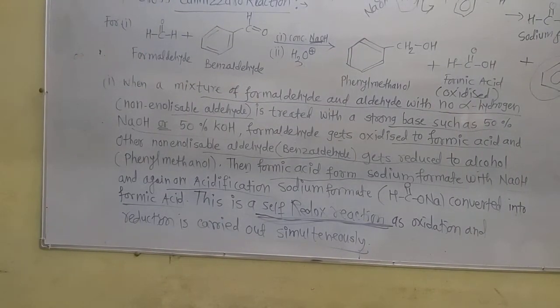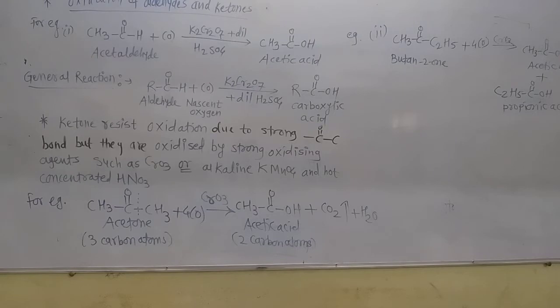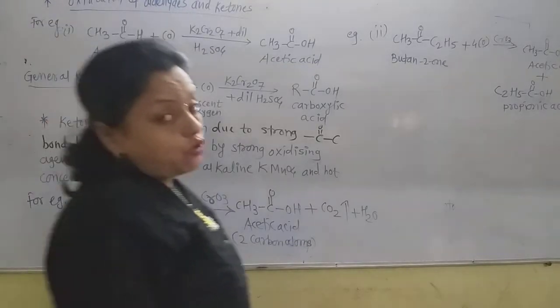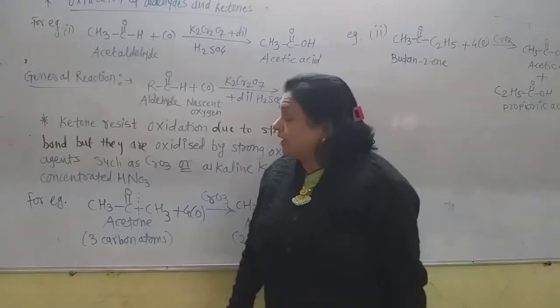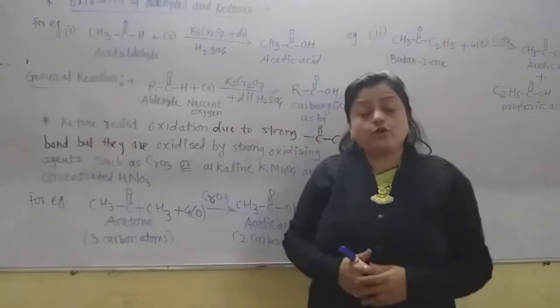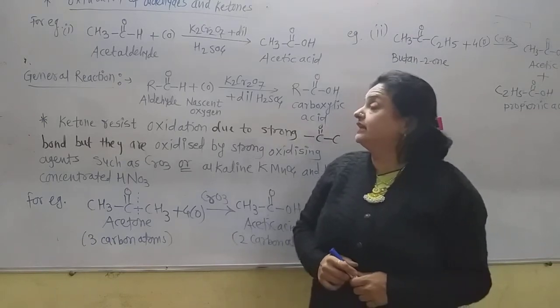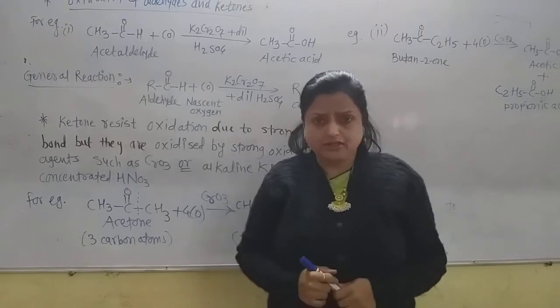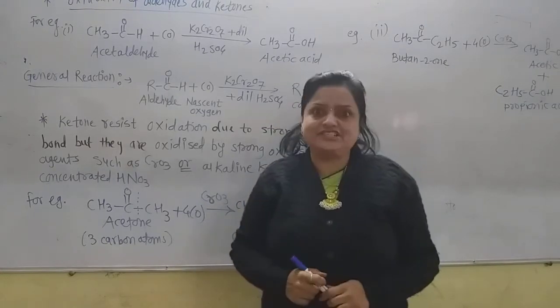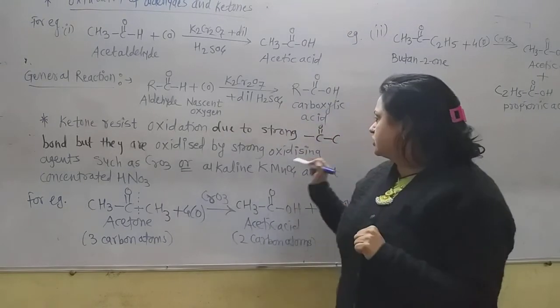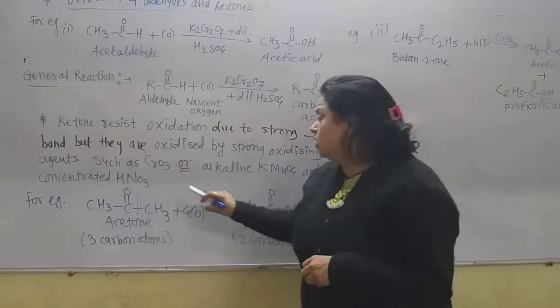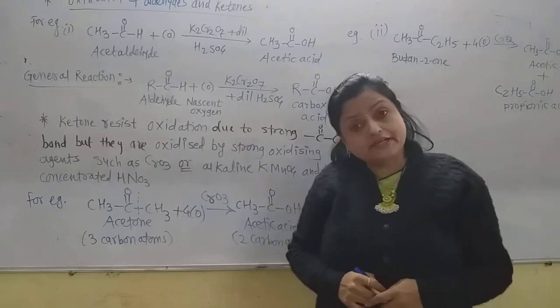Now let us see another chemical reaction of aldehydes and ketones. Now let us see the oxidation of aldehydes and ketones. How does the oxidation of aldehydes and ketones happen, and what is the product there? Now for aldehydes, K2Cr2O7, that is acidified potassium dichromate, K2Cr2O7 with dilute H2SO4, is the oxidizing reagent. This is a somewhat milder oxidizing reagent than chromic oxide CrO3, or alkaline KMnO4 and hot concentrated nitric acid.